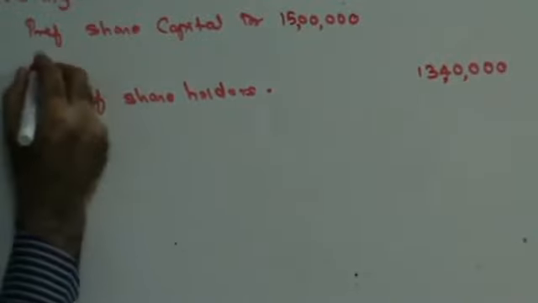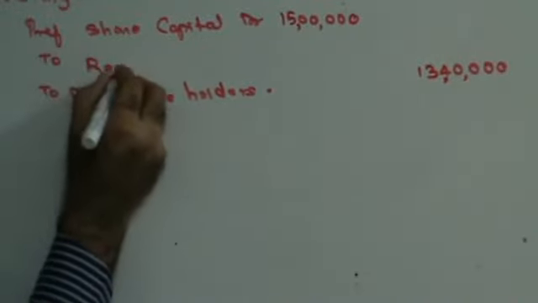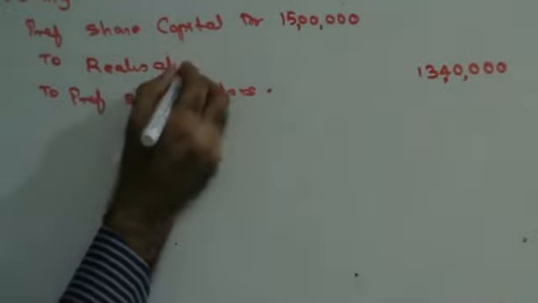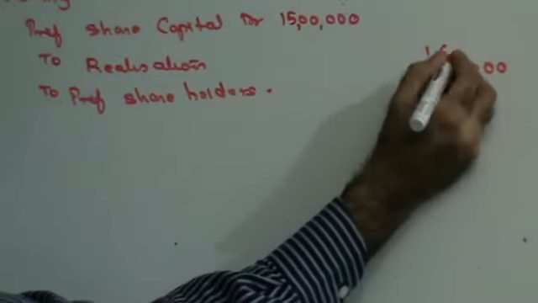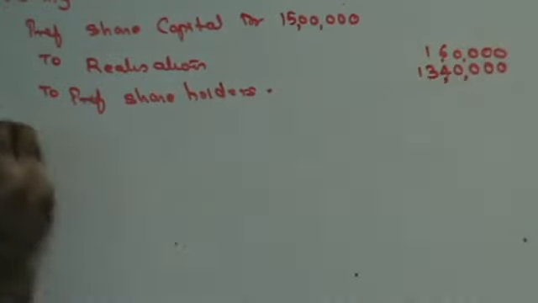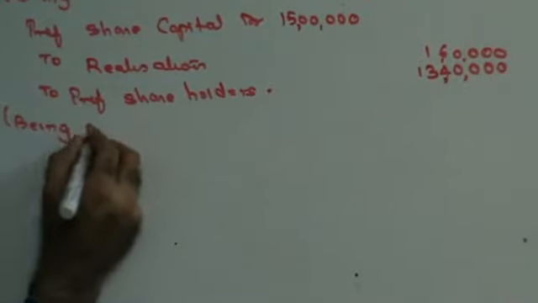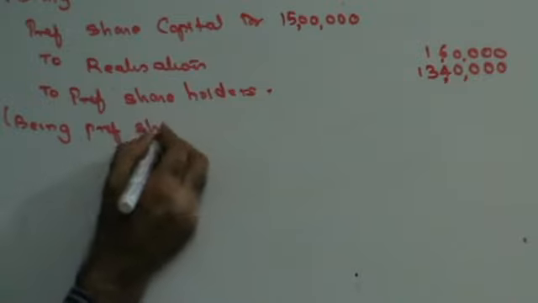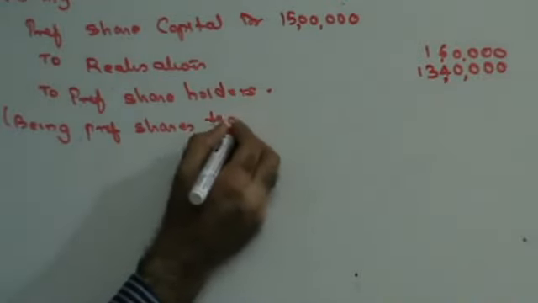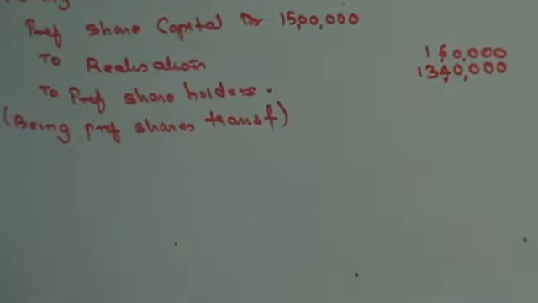The difference is going to be called to realization, 1 lakh 60,000, being preference shares transferred. So that's how you transfer the preference shares to the preference shareholders.